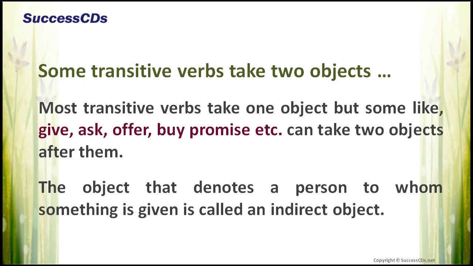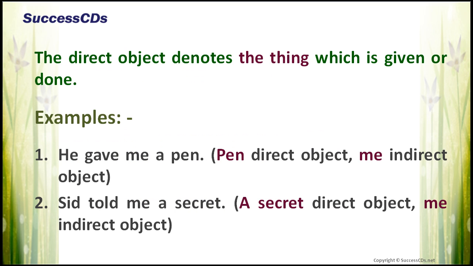Some transitive verbs take two objects. Most transitive verbs take one object, but some like give, ask, offer, buy, promise, etc. can take two objects after them. The object that denotes a person to whom something is given is called an indirect object. The direct object denotes a thing which is given or done.